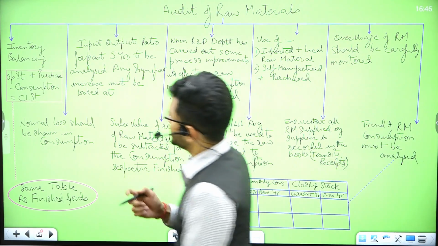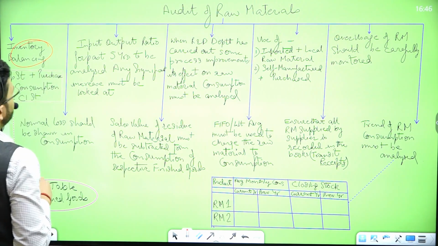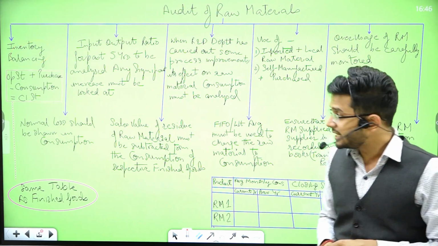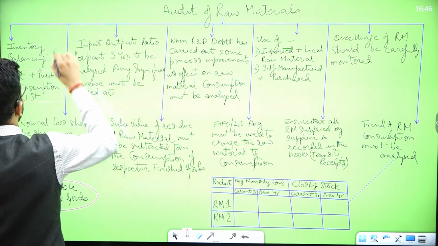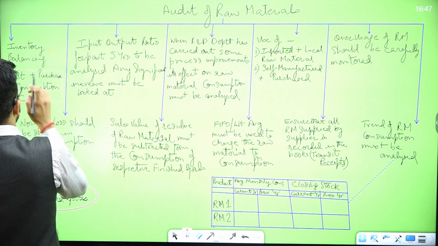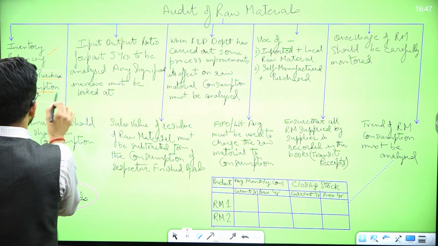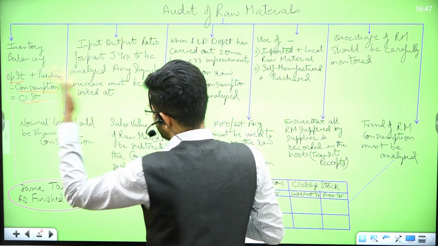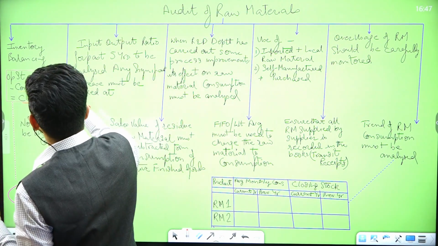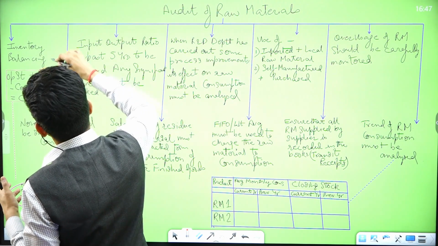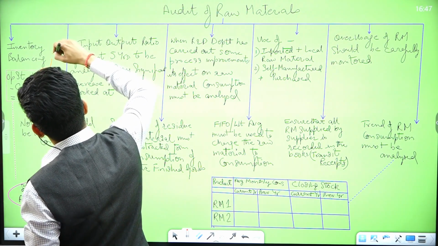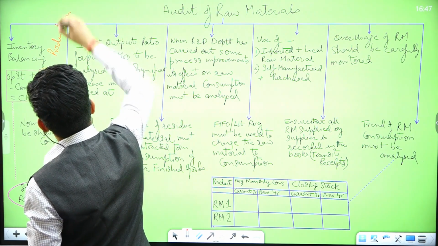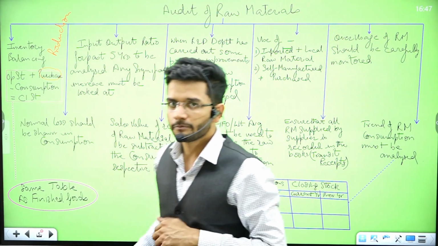Okay, so let's start. The very first thing in raw material is inventory balancing. Same as we've done in our finished goods inventory, guys. Inventory balancing is the first step of auditing raw material. Opening stock plus purchases minus consumption is equal to the closing stock. The only point of difference between the earlier balancing and this balancing is that over here we have written purchases. However, in case of finished goods, we always write production, or the goods which are produced, right?